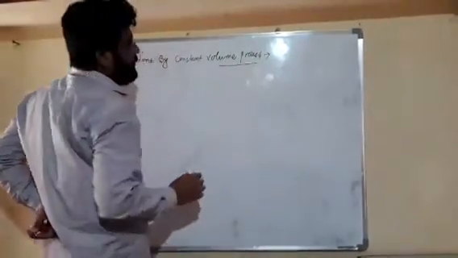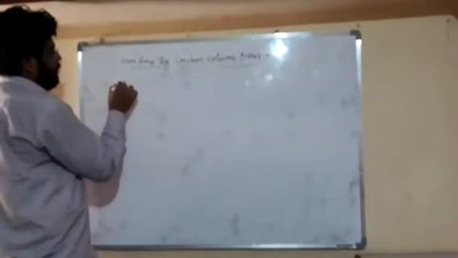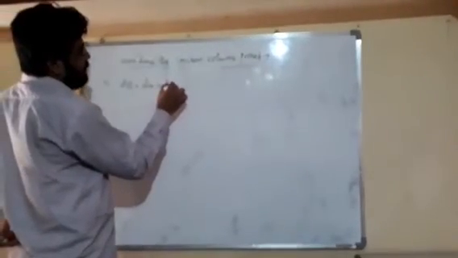Our first law of thermodynamics for a process says that dq is equal to du plus dw, or we can say that our total heat is used to change the internal energy of the system and to do some work. So we can write it as dq is equal to du plus pdv.